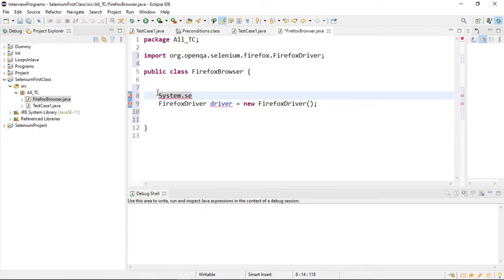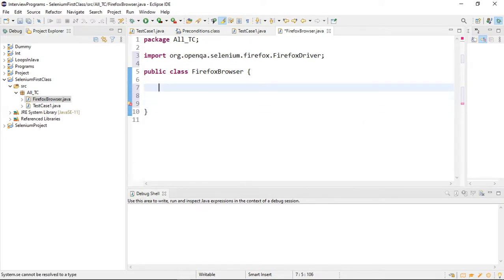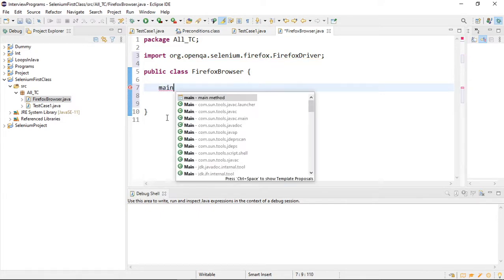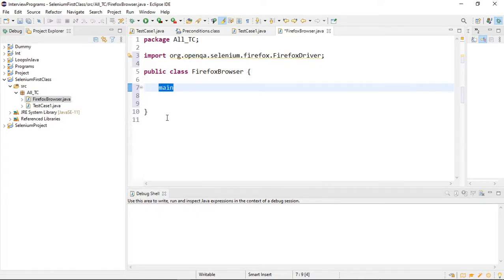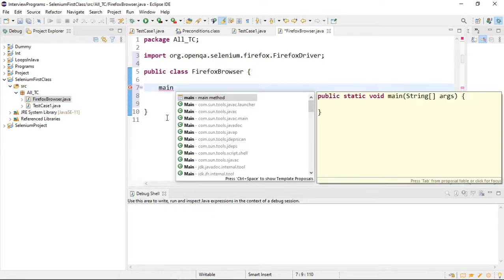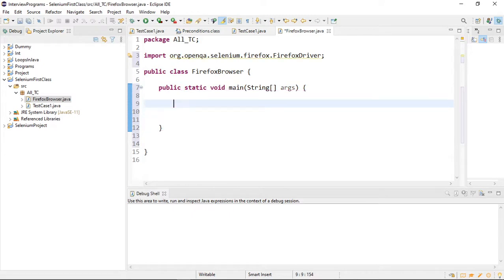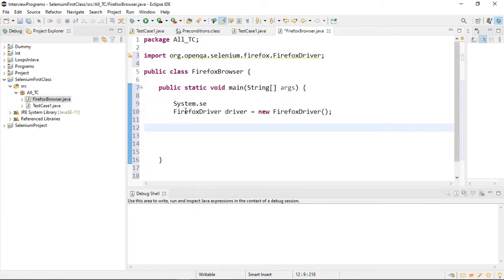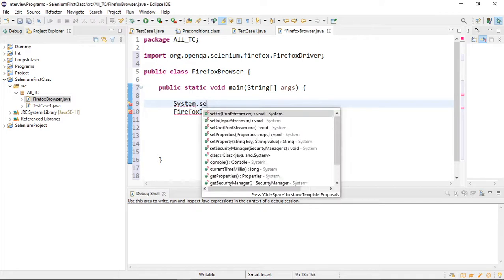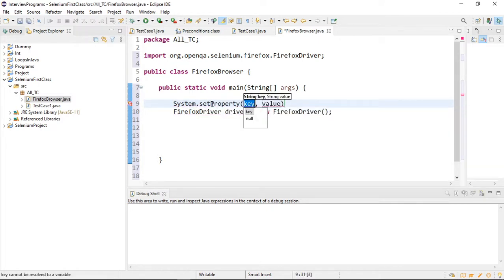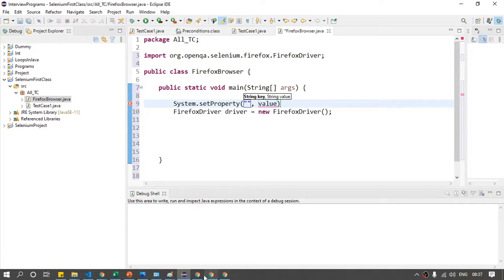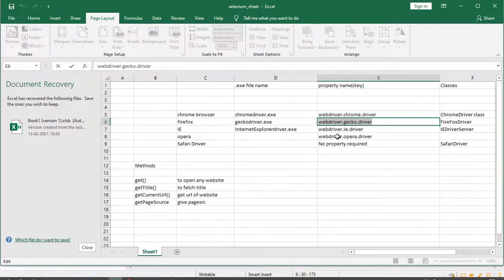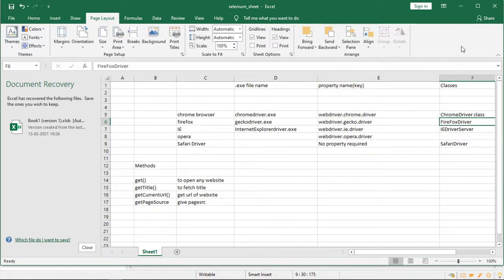I have not created a main method. Without a main method you cannot run your code. So what is the shortcut? Just write main, Ctrl+Space, and hit enter, so you do not have to write this. Again these two lines, System.setProperty. Again, what is the key? They have defined this property, webdriver.gecko.driver, and this is the class object you have to create for Firefox.